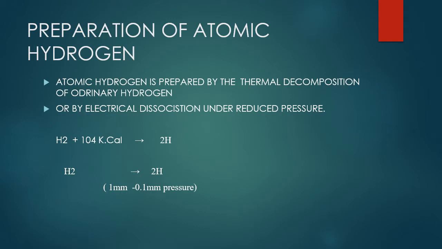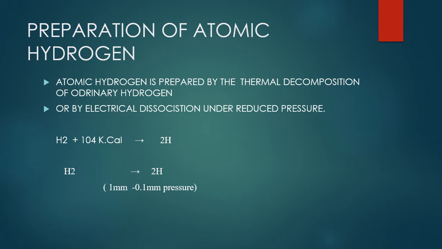Okay students, see in this slide how molecular hydrogen is used for the preparation of atomic hydrogen. In these two equations, I'll tell you. In the first equation, as you can see, when molecular hydrogen is provided 104 kilocalories per mole of energy, it breaks into atomic hydrogen.